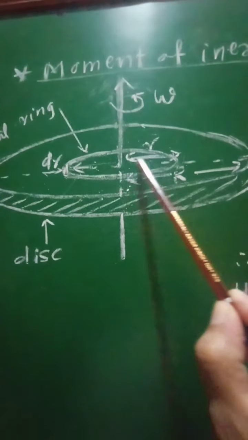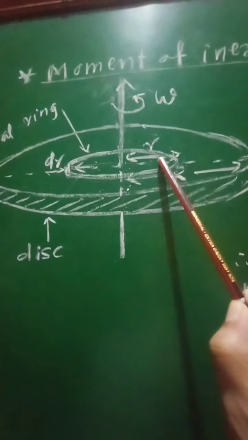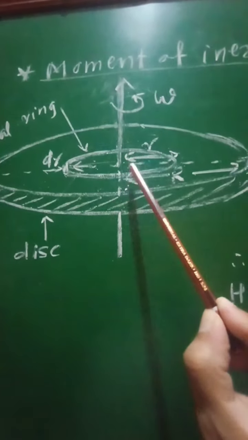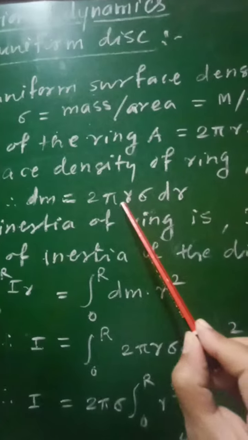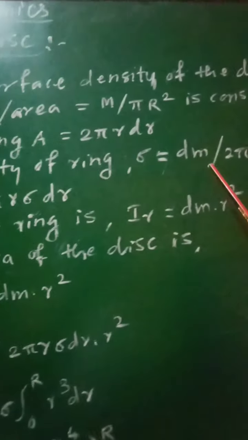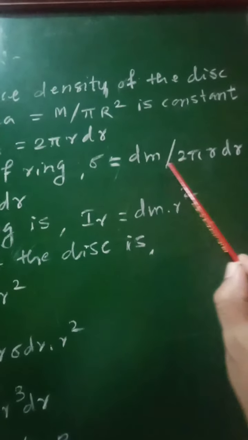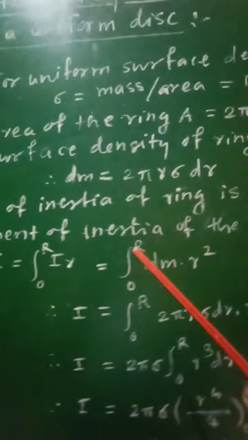Therefore from inside it will be hollow and its thickness is dr and radius is equal to r. dm is taken as the mass of that ring, and therefore mass of the ring dm will be equal to 2 pi r sigma into dr from this relation. So dm will be equal to 2 pi r sigma into dr.